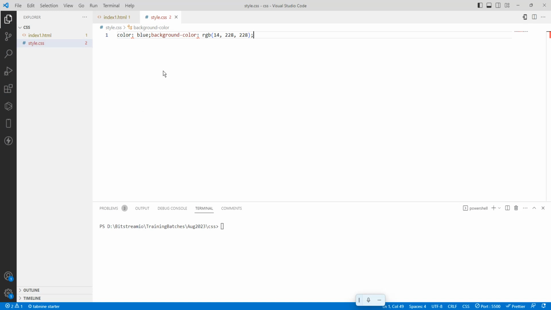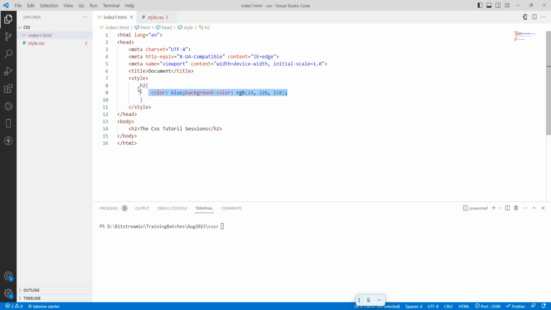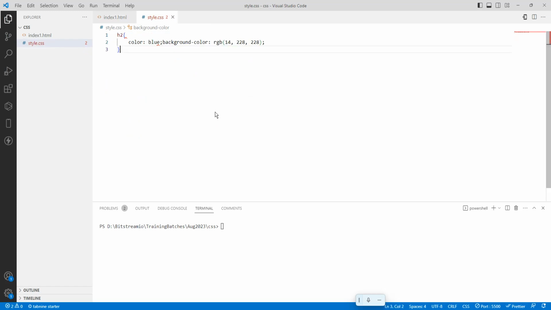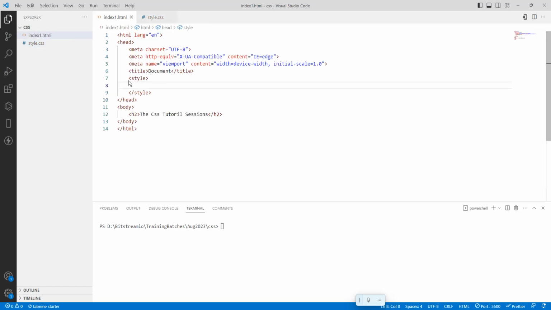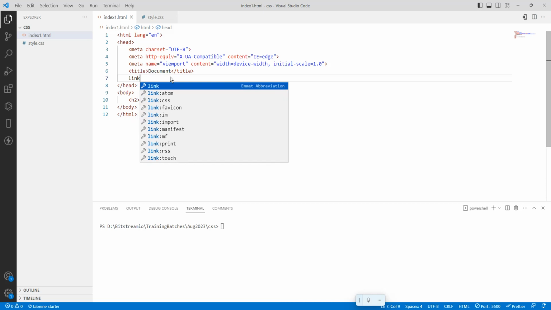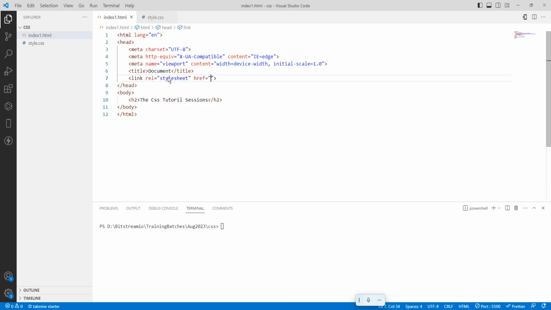Okay, so again I want to write for which tag it is. So that's why, instead of this one, I will take this whole bunch. For the H2 tag I am going to apply the text color and a background color. Just cut it. We'll go here, Control A, Control V. Okay, save it. Now if I run it, what is happening here? Nothing will happen, just a plain output. If you want to apply a color to this one, just add one element called link. So rel equals stylesheet, href equals forward slash style.css. Save it, run it, see here.